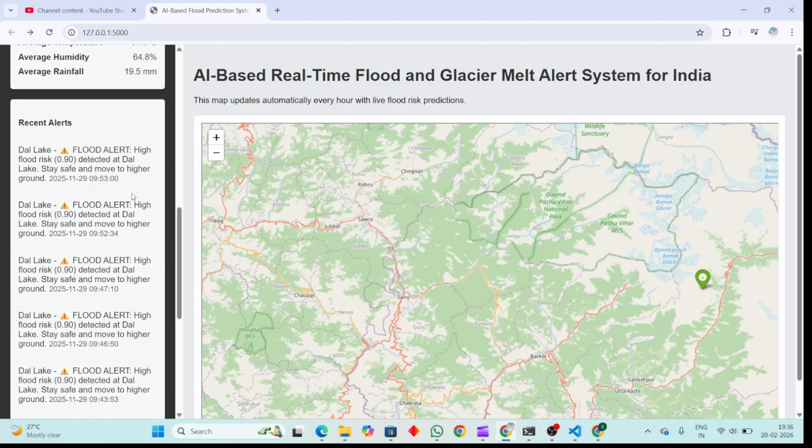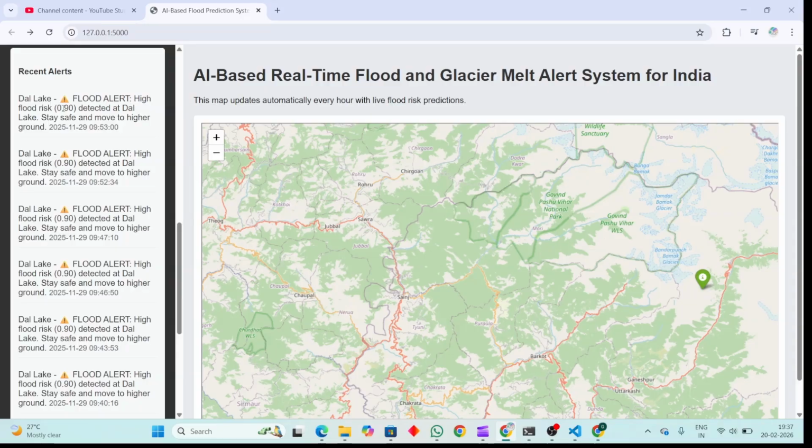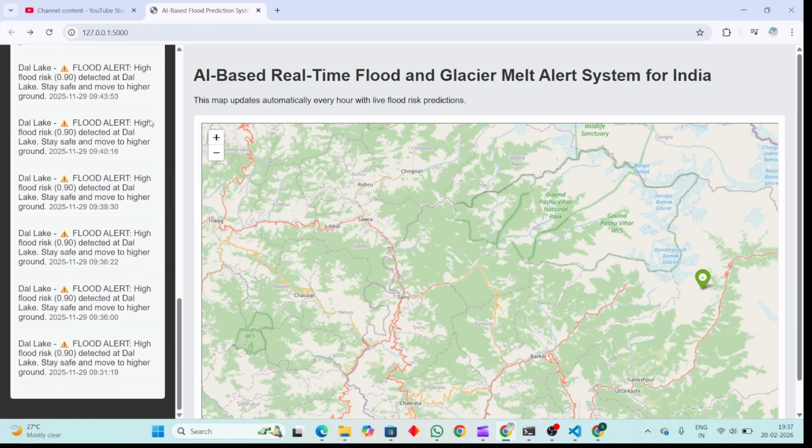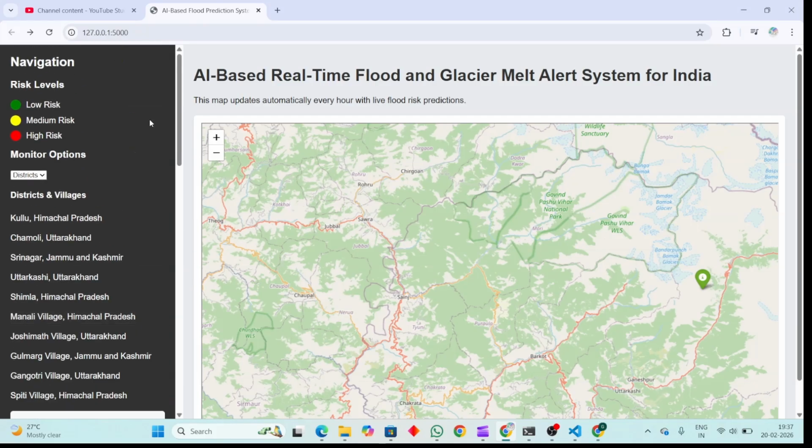local people. This is a prototype which I have created. For example, if Dal Lake is at high risk, there will be risk alerts like this: flood alert, high risk detected in Dal Lake. So this message will go to the people who stay near Dal Lake. So this is about the project.